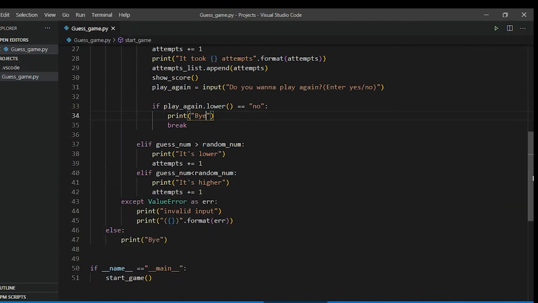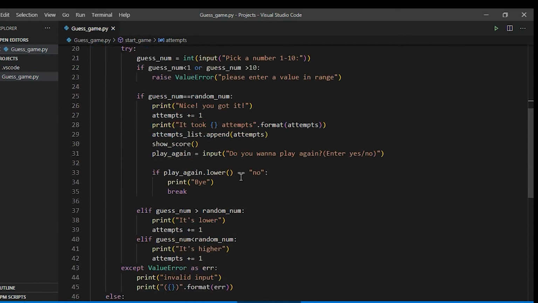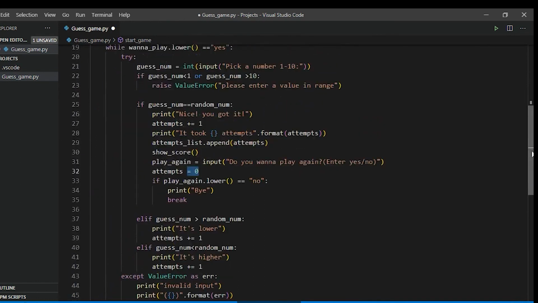So what's happening here is actually attempts 0. I think it should be where it should be. Okay. If the user has got it correct, we have to bring the value of the attempts variable to 0, because if the user wants to play again, it will start from 0. That's great. Let's play again.